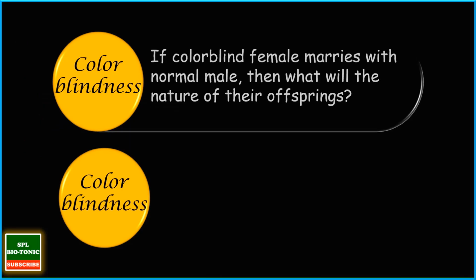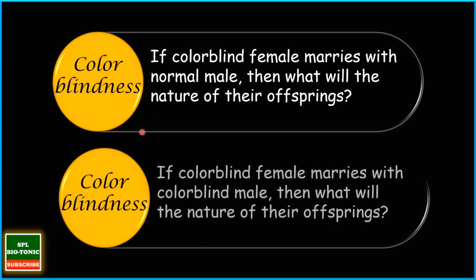Now students, with this knowledge, I highly recommend you solve these two examples on the screen. One is, if a colorblind female marries a normal male, then what will be the nature of their offspring? Second is, if a colorblind female marries a colorblind male, then what will be the nature of their offspring? I highly recommend you solve these two examples and give the answers in the comment section below.